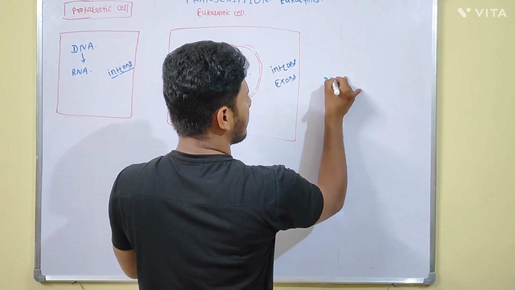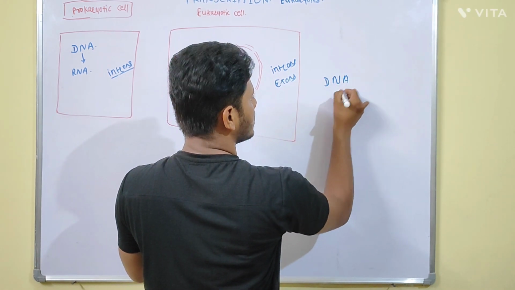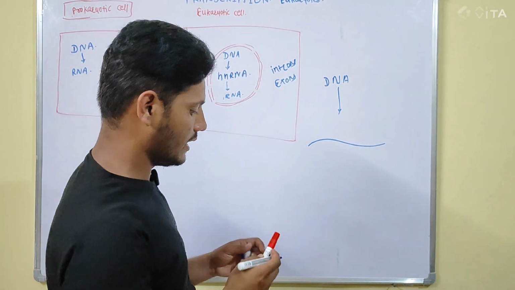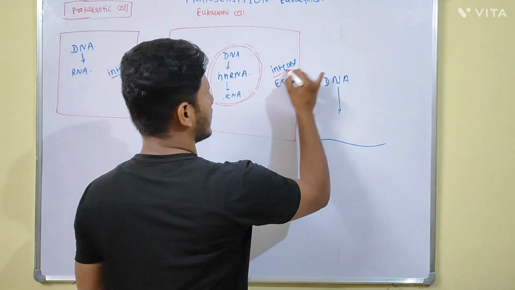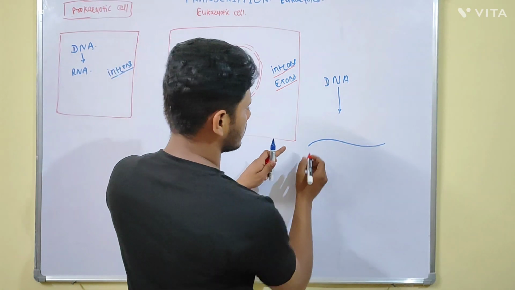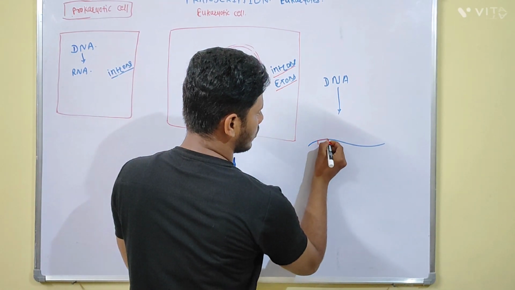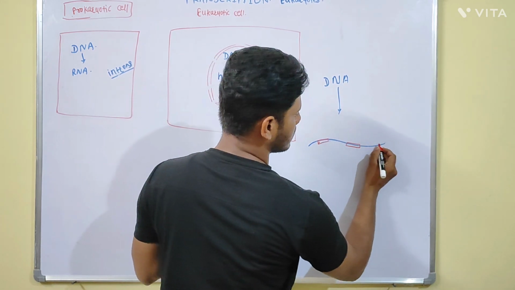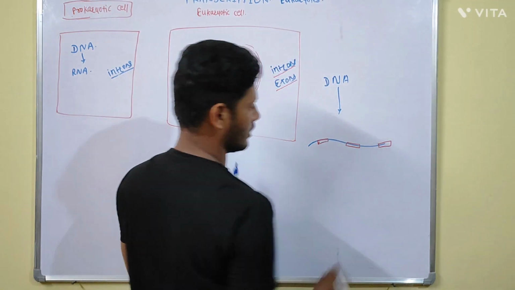Suppose this is DNA. From this DNA, RNA is formed, and this RNA contains both introns as well as the exons. Suppose this is exon, this is intron, this is exon. Again, suppose this is intron, this is exon. Suppose again this is intron.